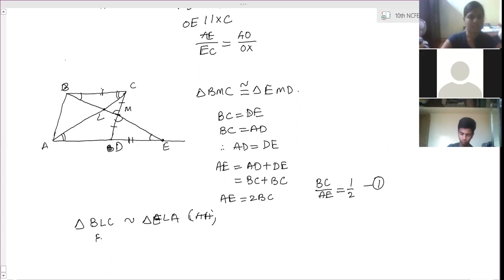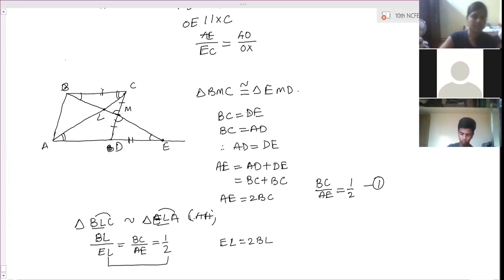So take the ratio. BL by EL is equal to BC by AE. BL first two letters by EL first two letters. BC by AE. So we have already got BC by AE value as 1 by 2. So this ratio is 1 by 2. Then cross multiply these two. EL to BL.